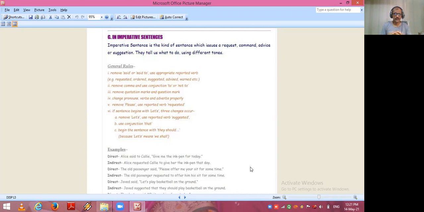Now see the example. Alice said to Kelly, "Give me the ink pen for today." Now rest of the sentence I am telling you again. Give me the ink pen for today. It is given in double inverted comma, rest of sentence. So see the change. Alice requested Kelly to give her the ink pen that day.